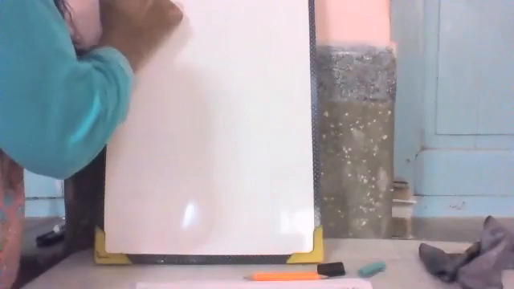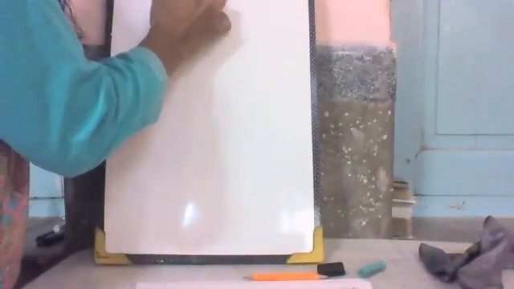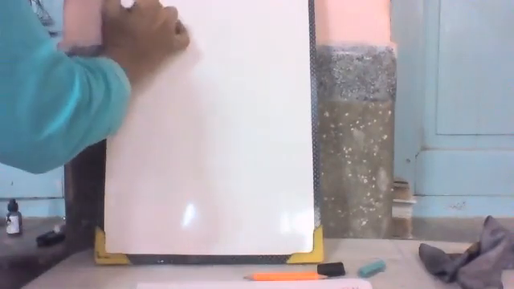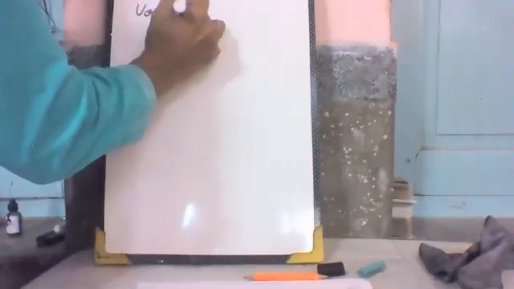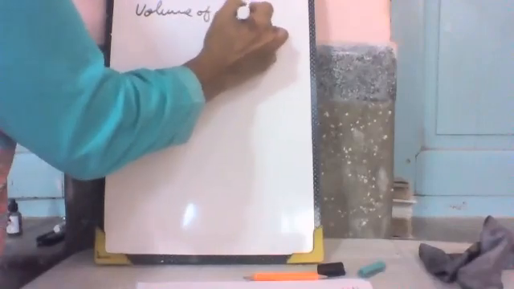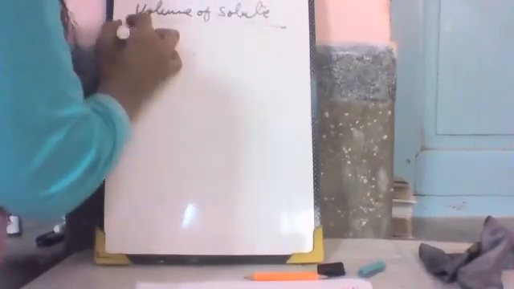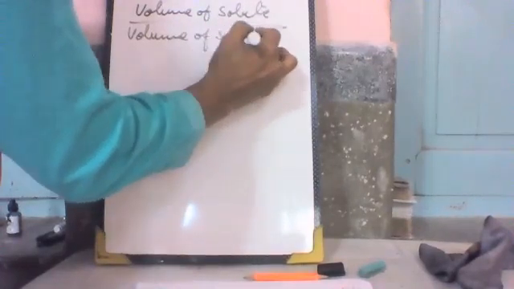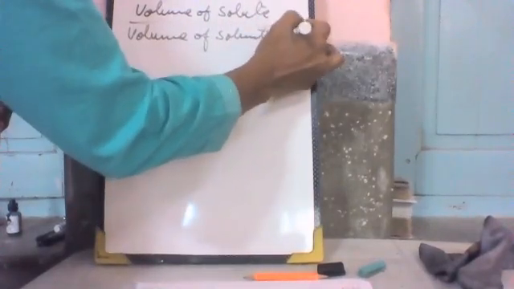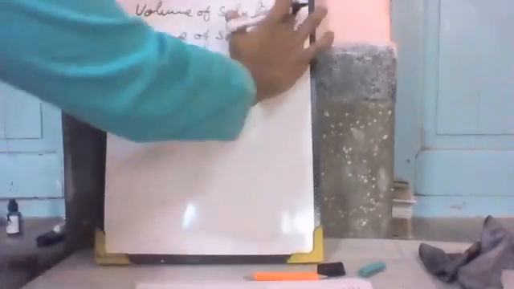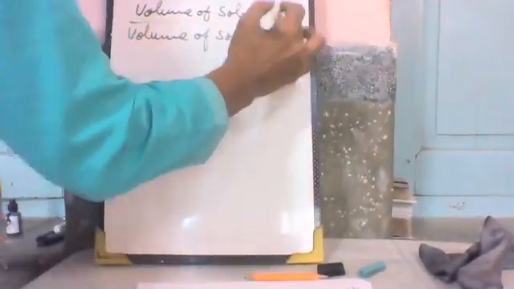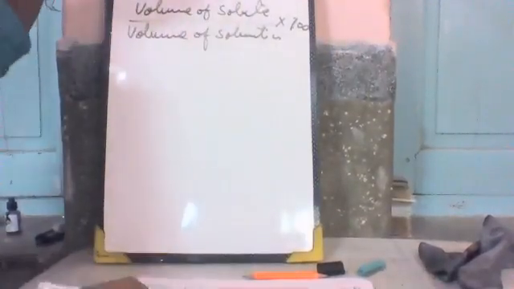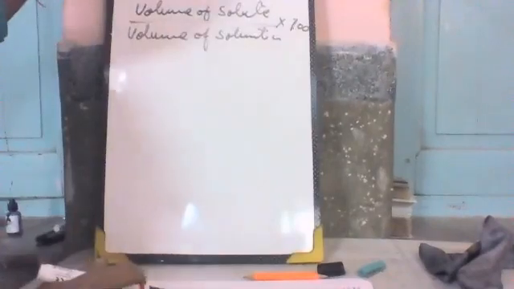The unit is milliliter. The formula is volume of solute upon volume of solution, multiply 100.